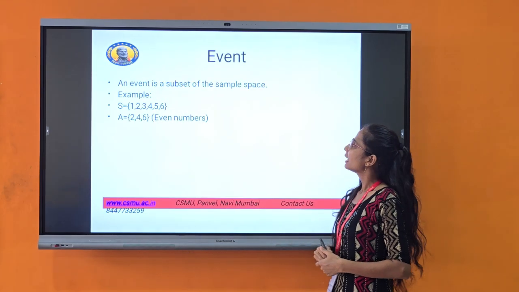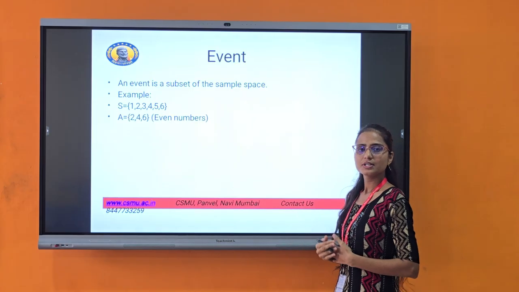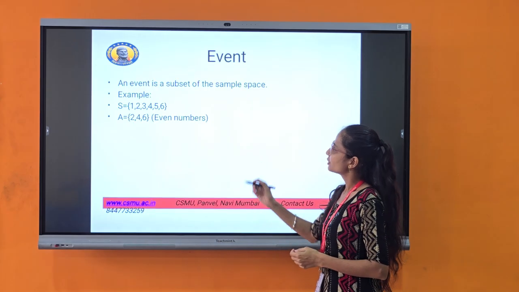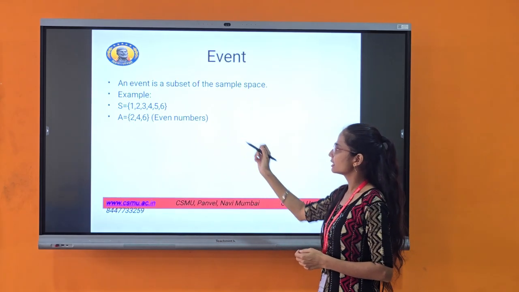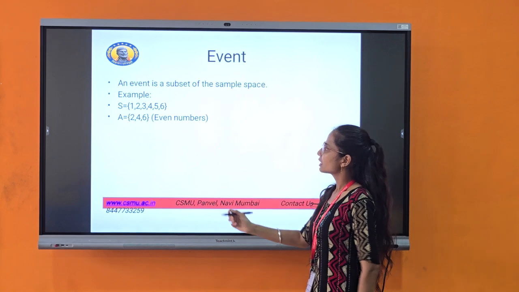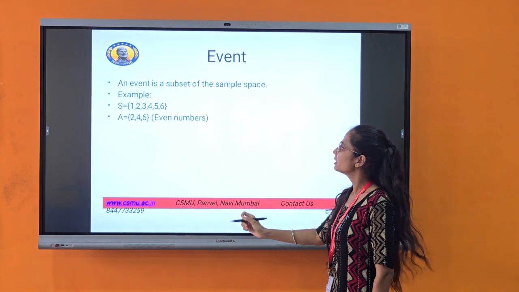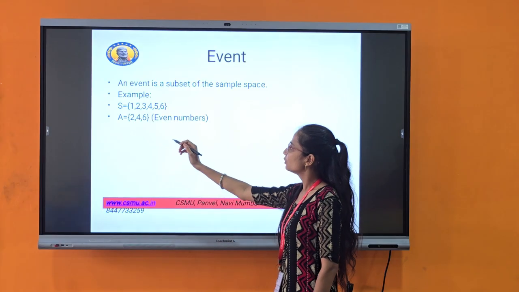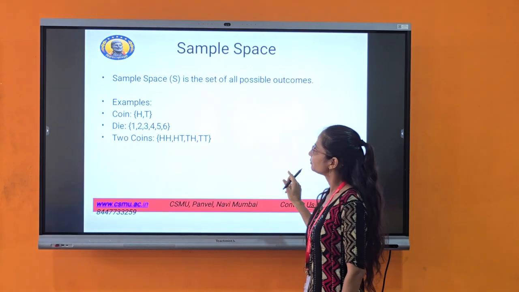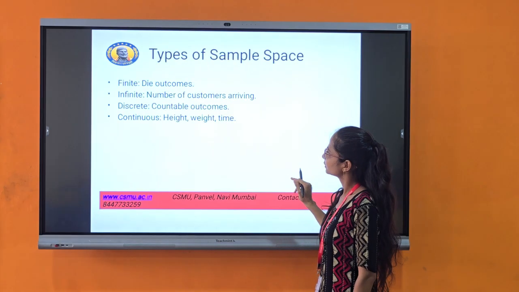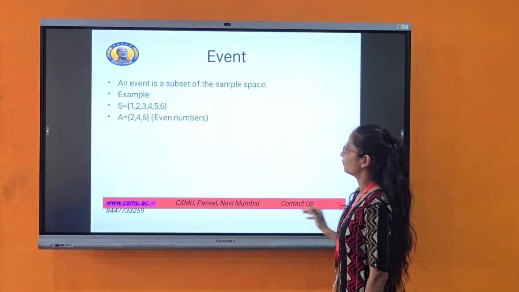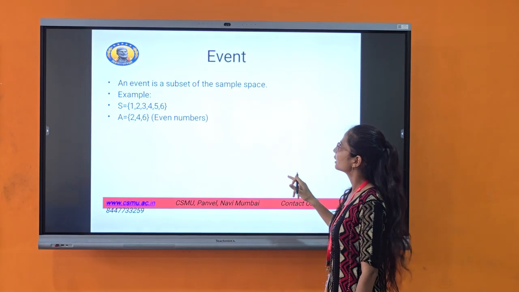Event. An event is a subset of a sample space. For example, 1, 2, 3, 4, 5, 6 is a sample space. In this, we are choosing only the given numbers. Then the event A is equal to only the given numbers we have to choose, like 2, 4, 6. 2, 4, 6 are the even numbers. That event is going to be the numbers.